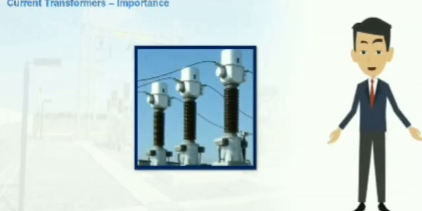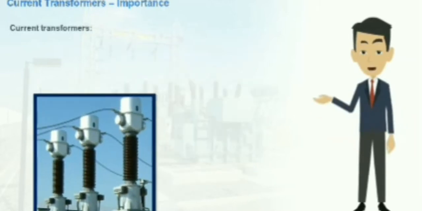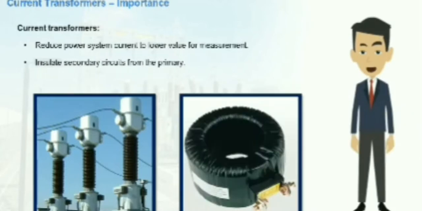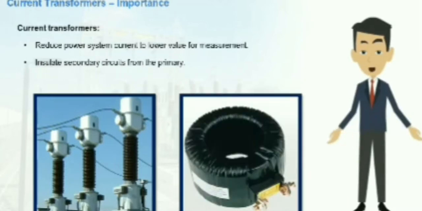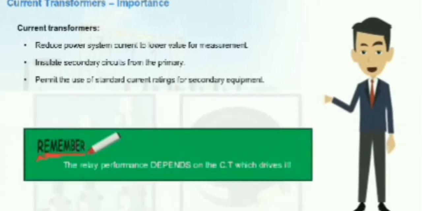We have learnt about the components of protection. Before going into the details of relay, we should understand the basics of sensing element. Let us start with understanding about what the current transformer CT does. Current transformers reduce power system current to lower value for measurement, insulate secondary circuits from the primary, permit the use of standard current ratings for secondary equipment. Next, we will look at the types of current transformers. Remember, the relay performance depends on the CT which drives it.